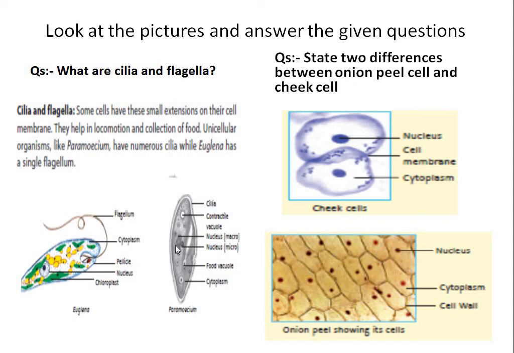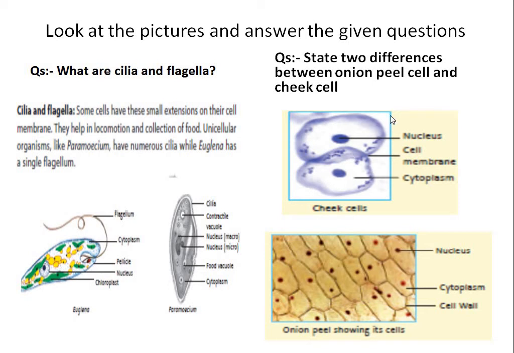Cilia are all over its body, throughout the outer side of the cell membrane. But flagellum is only one in number, a single flagellum. So this is another thing, not a cell organelle but an extension of the cell membrane.